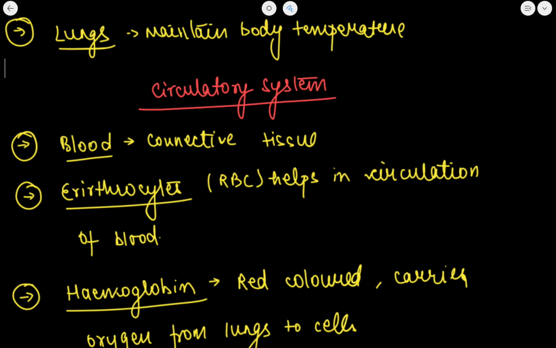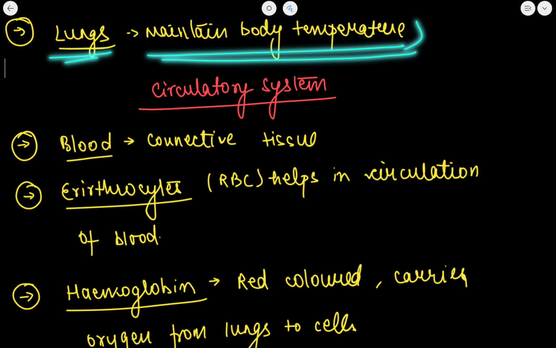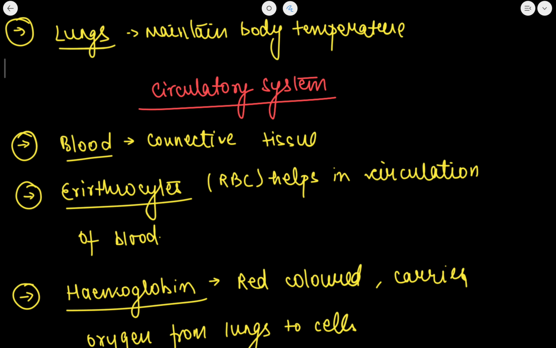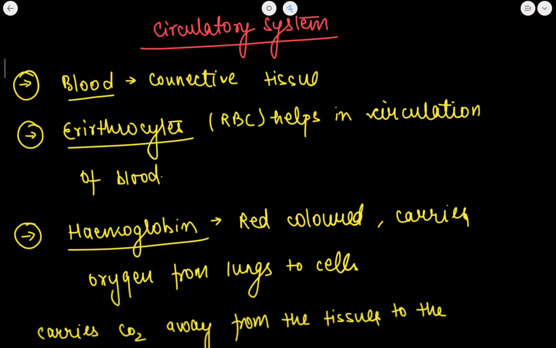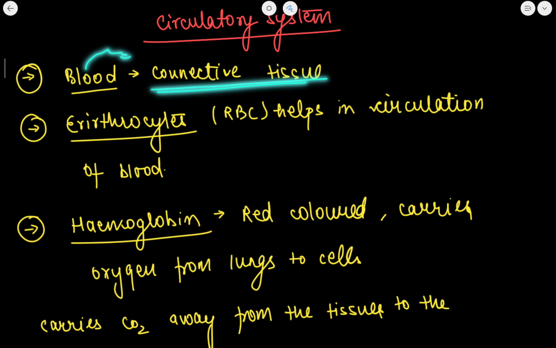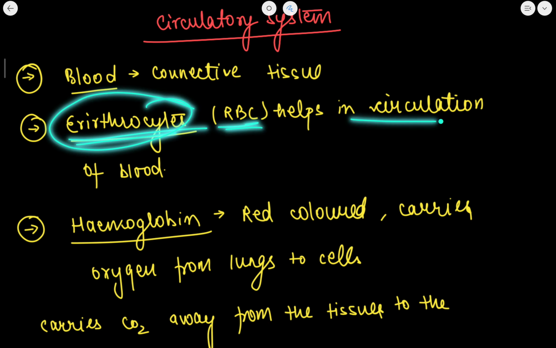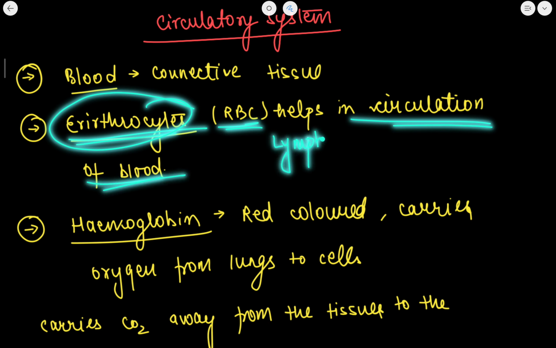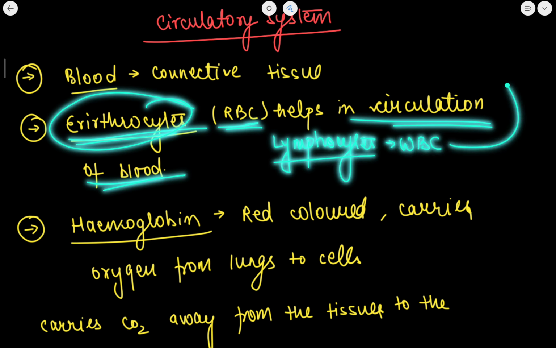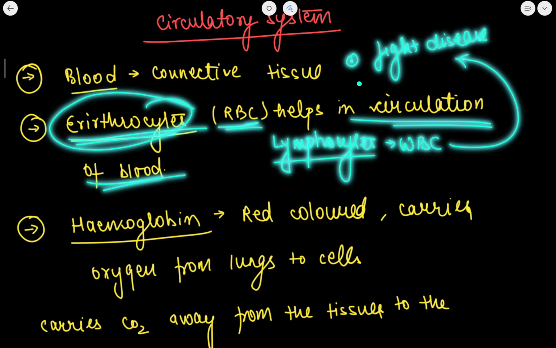Now lungs, the main function of lungs is to maintain the body temperature. Now circulatory system, if we talk about circulatory system, blood is a type of connective tissue. Erythrocytes, these are also known as RBC, these help in the circulation of blood. And lymphocytes, if I talk about lymphocytes, these are a type of white blood cells. The white blood cells help to fight disease, and these are responsible for the immune system of our body.